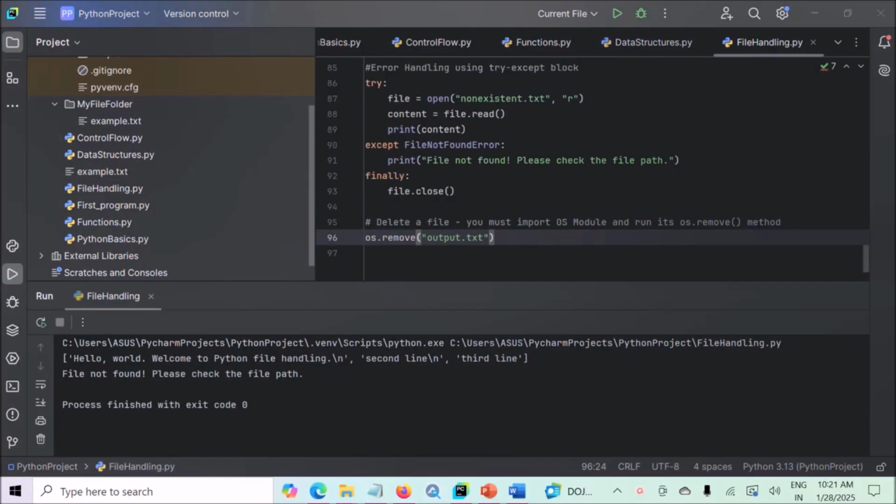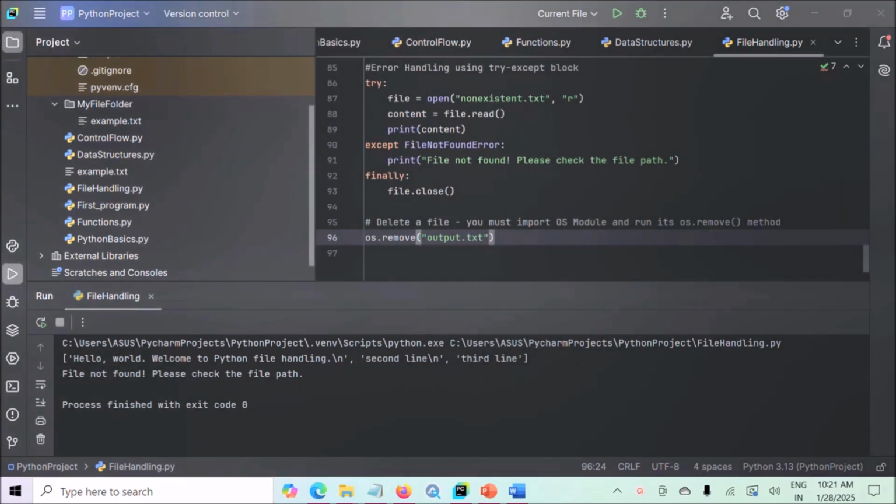All right, now let's dive into modules in Python. A module is simply a file containing Python definitions and statements. Think of it like a toolbox that you can import into your program to access pre-written functions, classes, and variables. First, we will cover the built-in modules, which come with Python by default. Then we will talk about how you can install and use external packages to extend Python's capabilities even further.